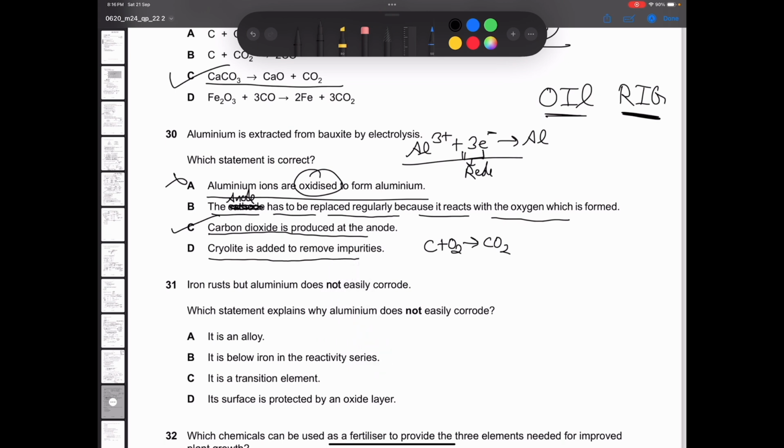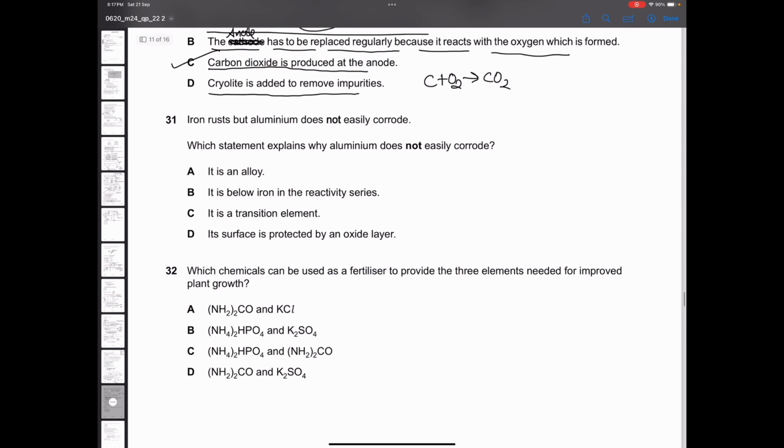No. Cryolite is added to decrease the melting point to make it more cost effective. If you're decreasing the melting point, less temperature will be required. So it will be more economical, more cost effective. Option C is the correct one here.